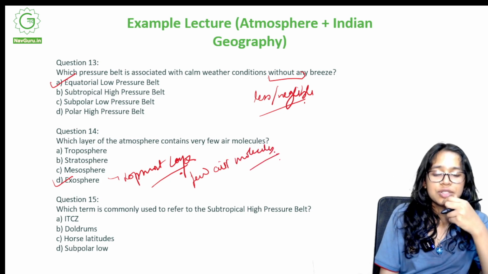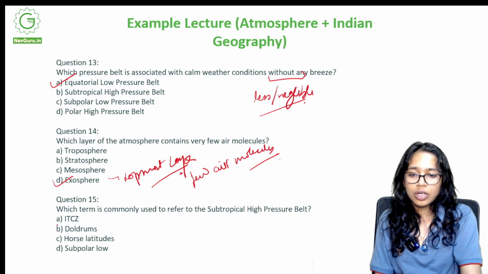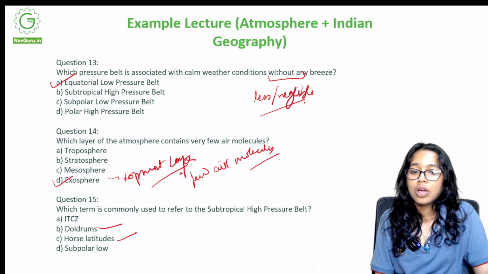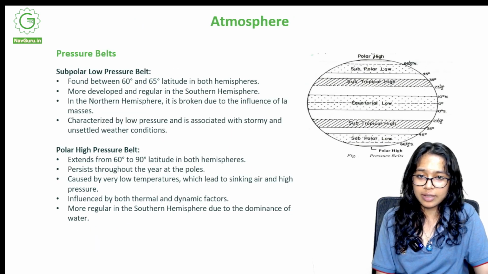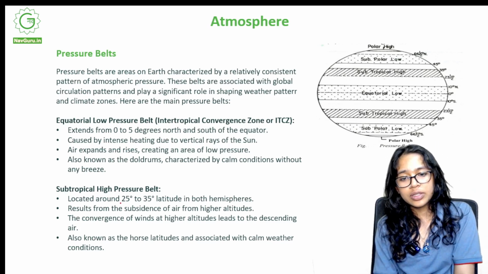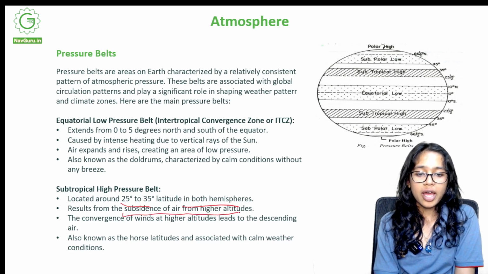Okay. Which term is commonly used to refer to the subtropical high pressure belt? Is it called doldrums or is it called horse latitudes? Let's go back to our notes and read this so that we have clarity. Subtropical high pressure belt. Located around 25 degree to 35 degree latitude in both hemispheres, results from subsidence of air from higher altitudes.